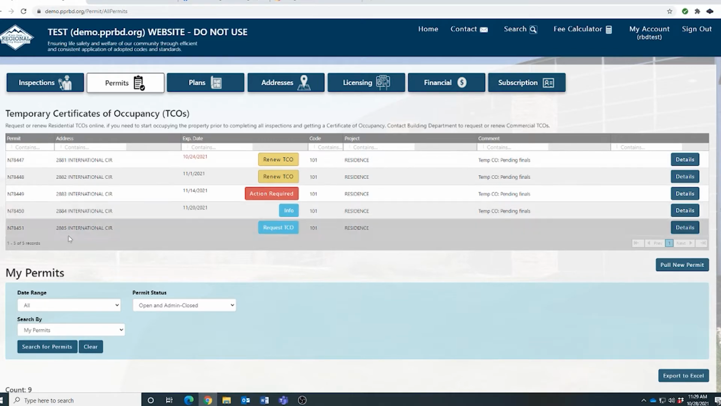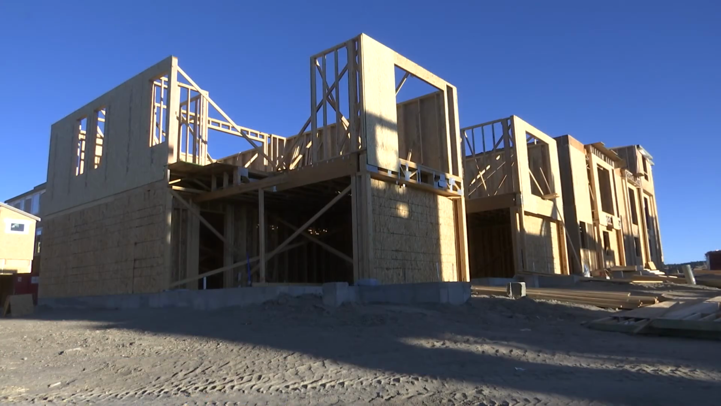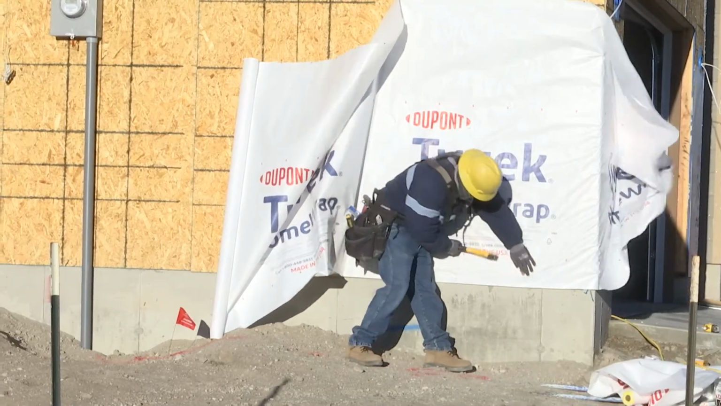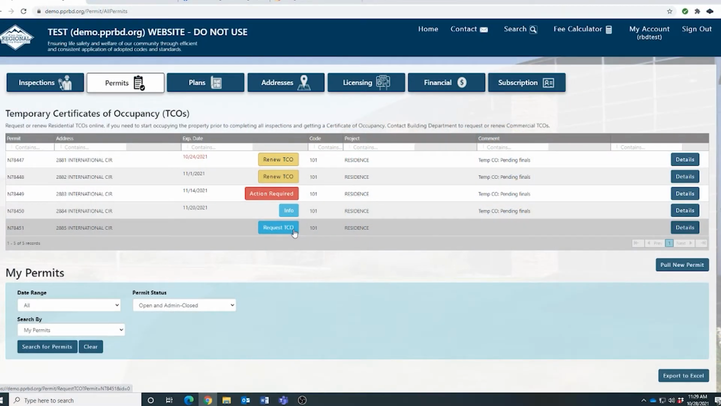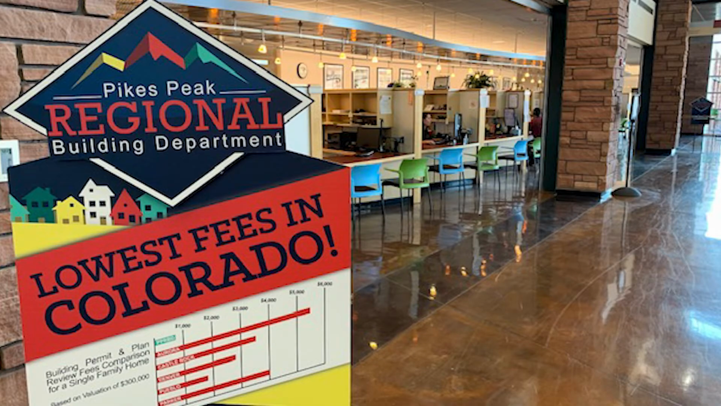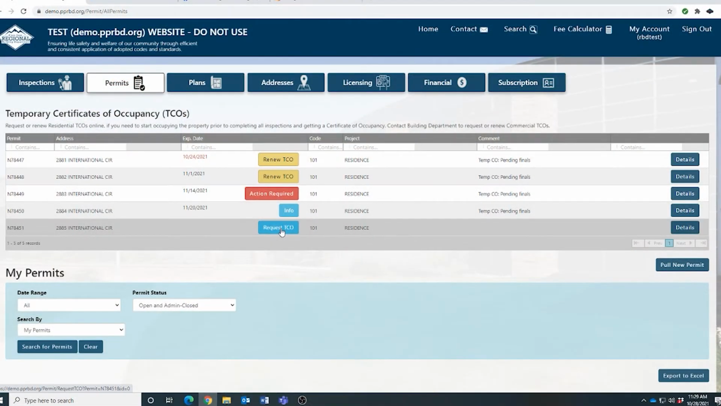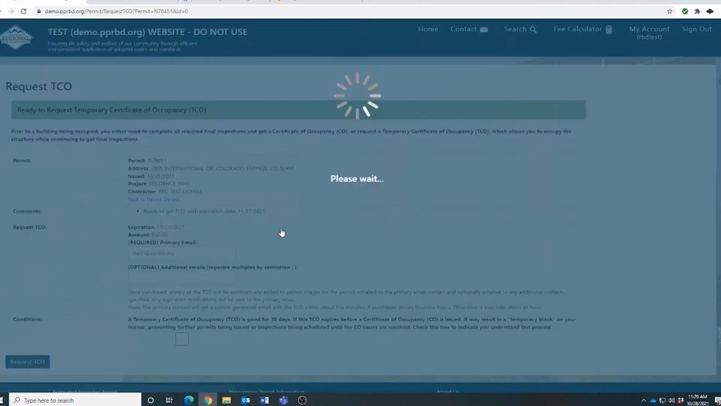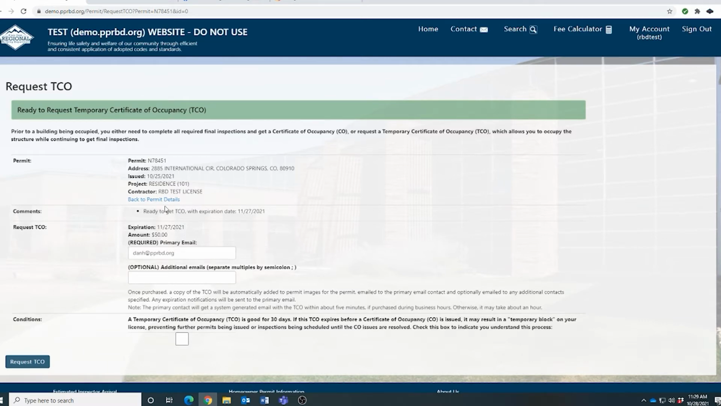The first thing we want to show you is how to request a TCO for a project. We're seeing a lot of these requests because a lot more builders are utilizing this option to get people into their homes a little quicker. Permits will automatically pop up in this section after all minimum TCO inspection requirements are met. Up until now, builders would have to find the permit for a specific project and check the status, or contact us at RBD to see if the project was ready for a TCO. Now, with this upgrade, the projects pop up automatically when they're eligible, which should make things a whole lot easier and speed up the process.